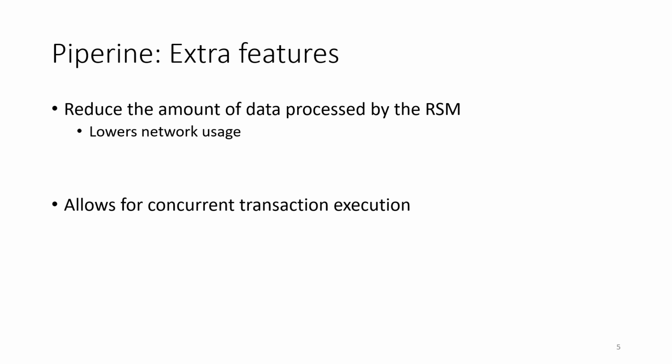In fact, we're actually going to show some surprising extra features. First, whilst the prover needs to know a complete transaction in order to execute it, the verifiers only need to know the impact of that transaction on persistent state. In a typical scenario, transactions contain more information, for example signatures, which can be discarded. So we can actually reduce the amount of information about which the RSM has to reach consensus. We can also allow for concurrent transaction execution on the prover, which allows transaction execution to scale out.